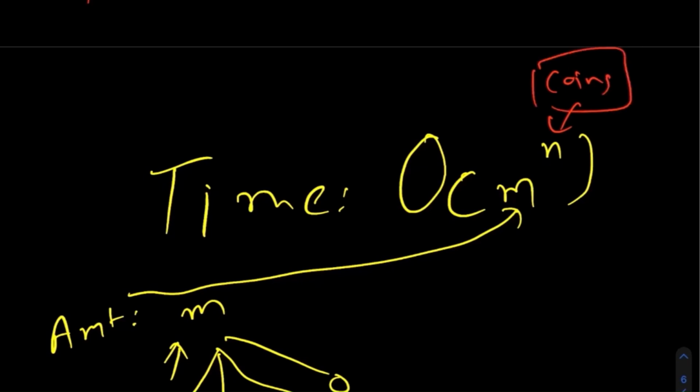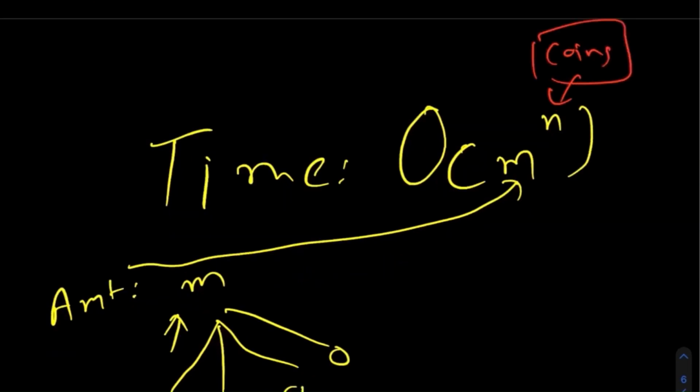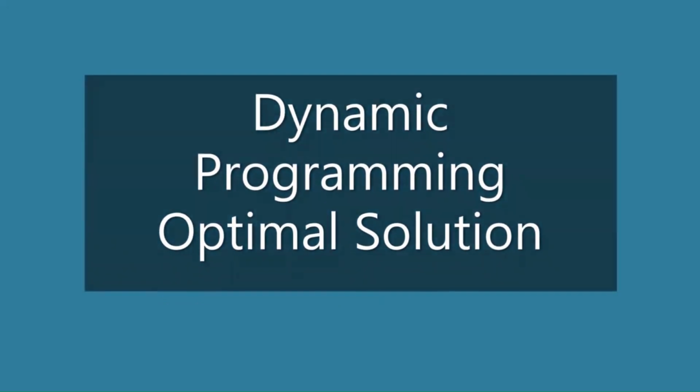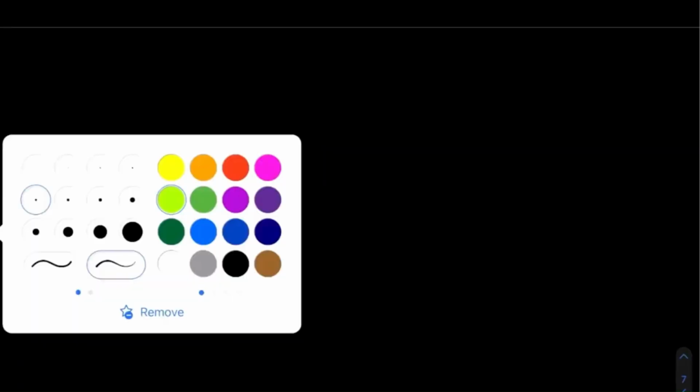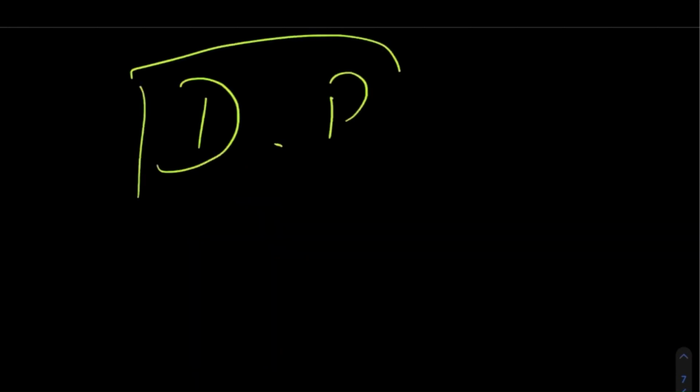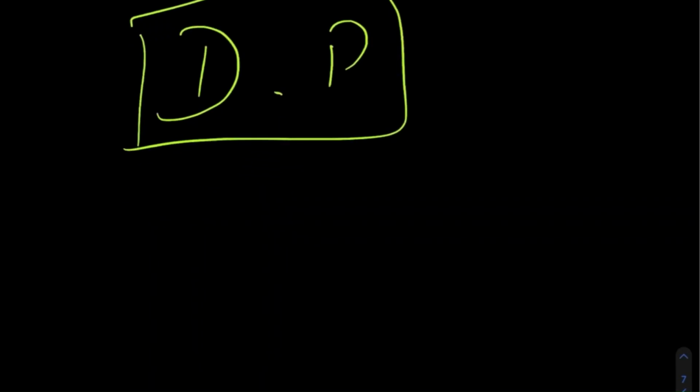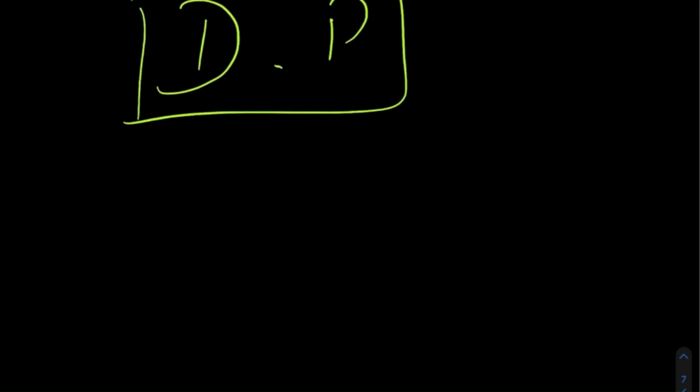This is such a bad time complexity that even if we ask NASA to run this command, they won't be able to do it for more than certain values, and we need to find a better approach. In the optimal solution, we are simply going to use just 2 golden words: dynamic programming. Let me show you how we can solve this via dynamic programming programmatically.